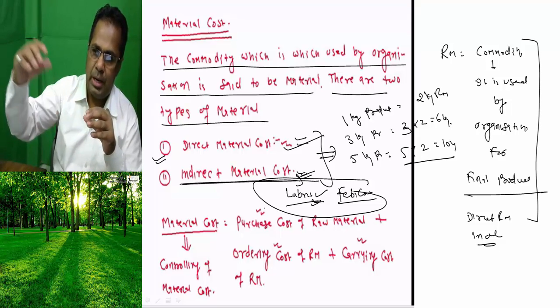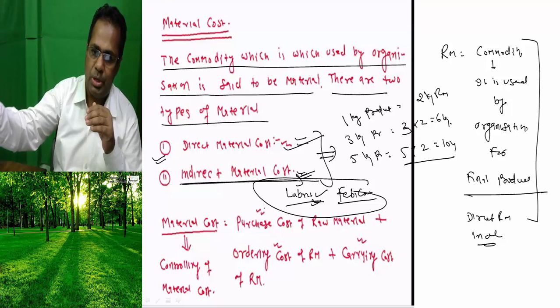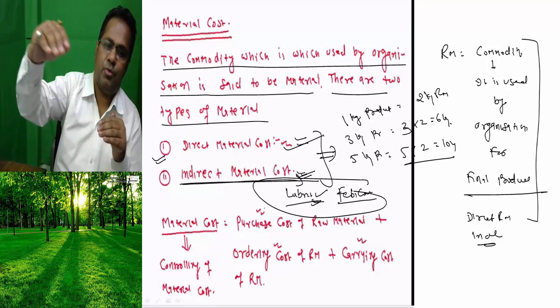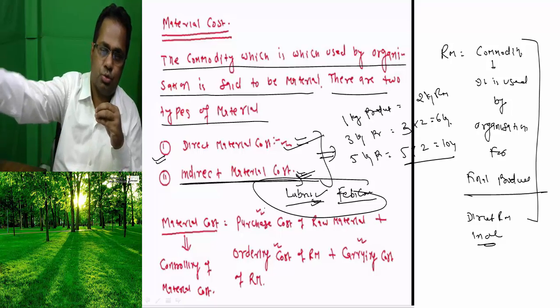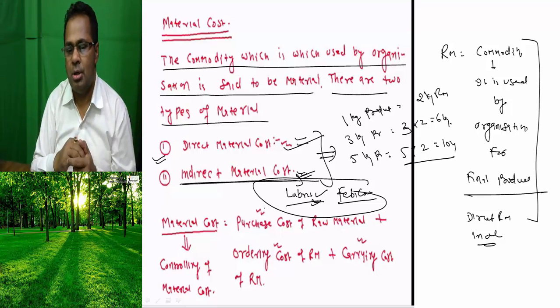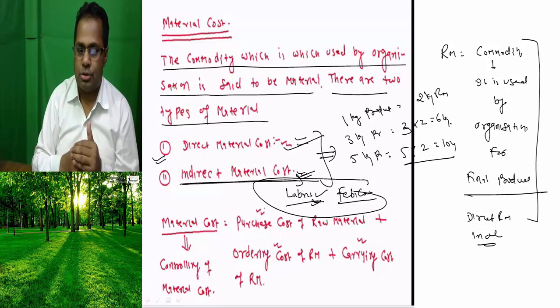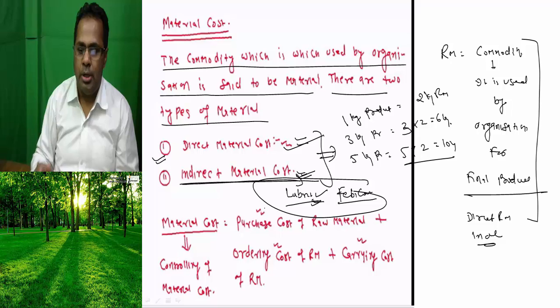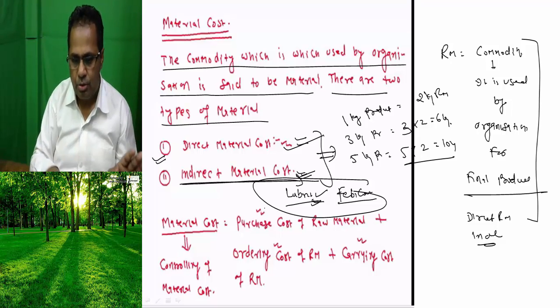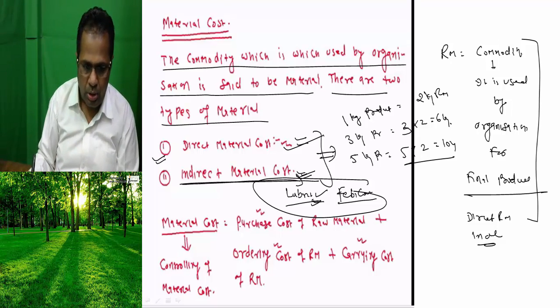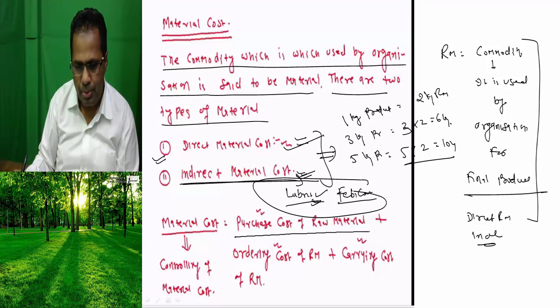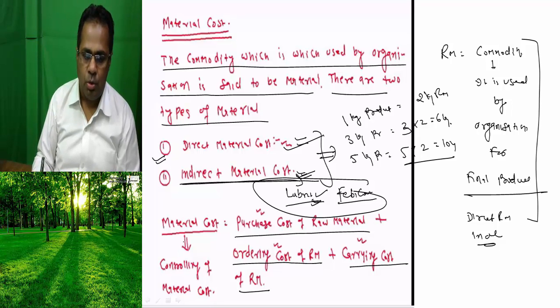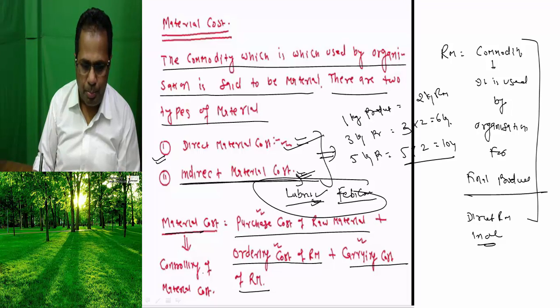Ordering cost means you will purchase raw material and bring the raw material from the supplier's warehouse to your warehouse, that is the ordering cost. And the other is the carrying cost. Carrying cost means the cost of holding the raw material in your store. So material cost includes purchase cost of raw material, ordering cost of raw material, and carrying cost of raw material.